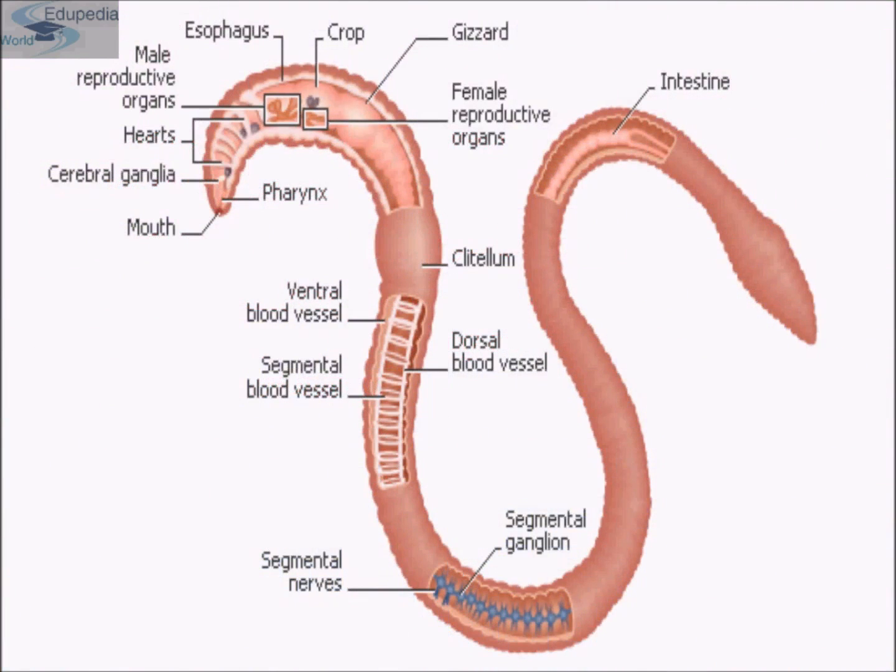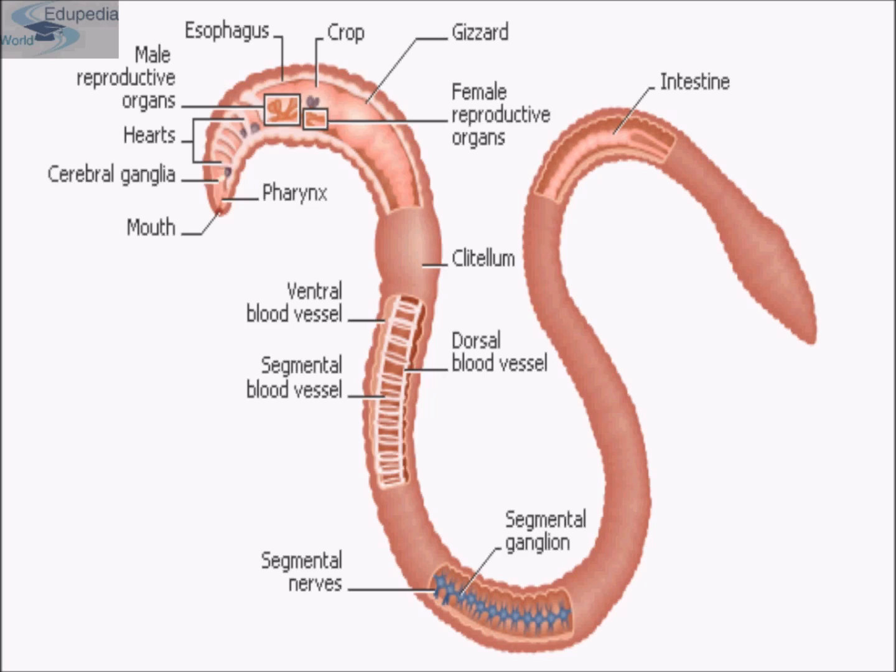This is the representation of phylum Aschelminthes. As you can see, their body is unsegmented. They have an elongated, cylindrical and vermiform body with tapering ends. This is its tapering end. The body is unpigmented, being either white or with a yellowish tint. The caudal end of the body is generally straight in males but coiled in females, and the males are generally shorter than females.